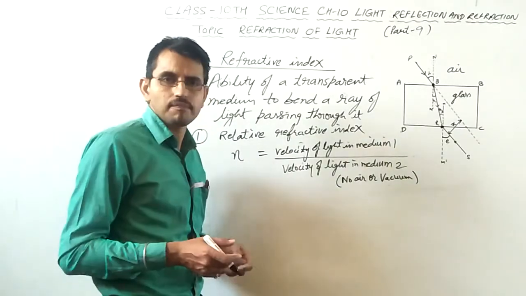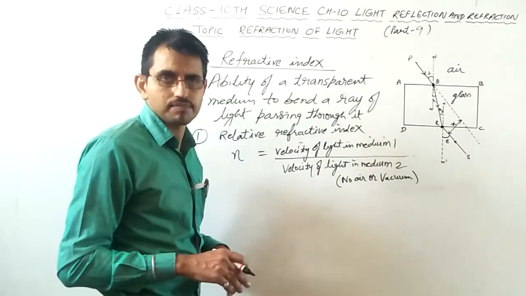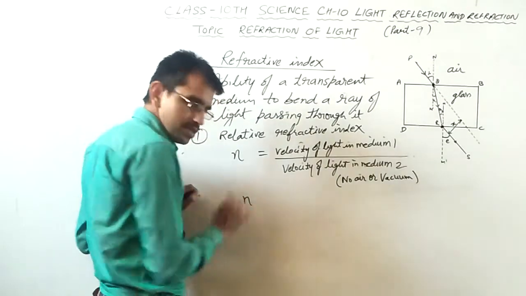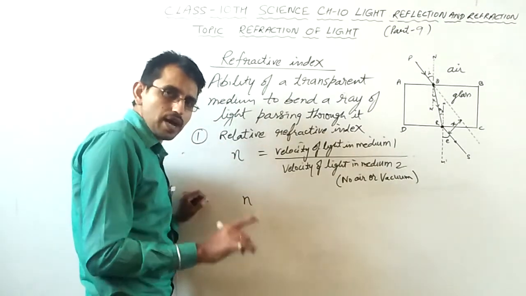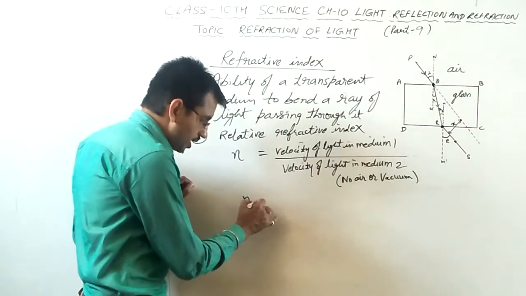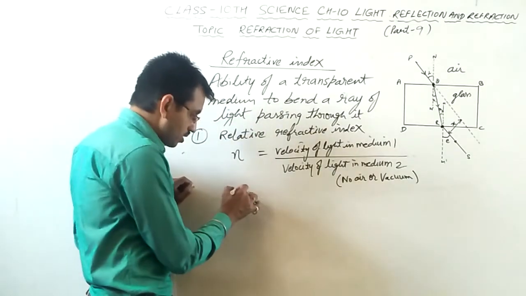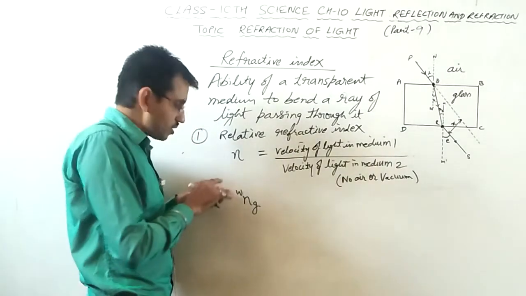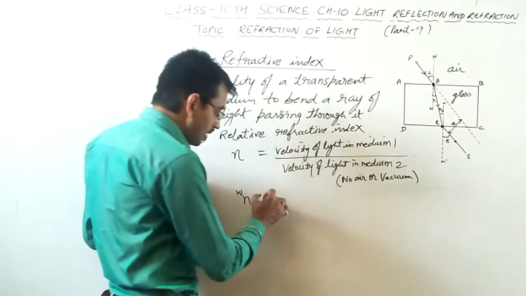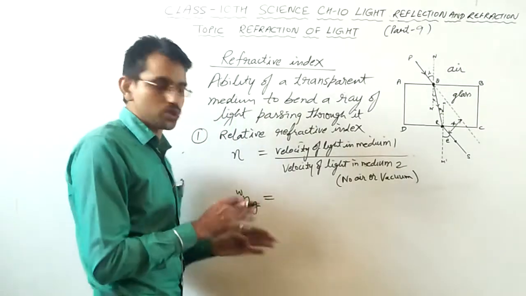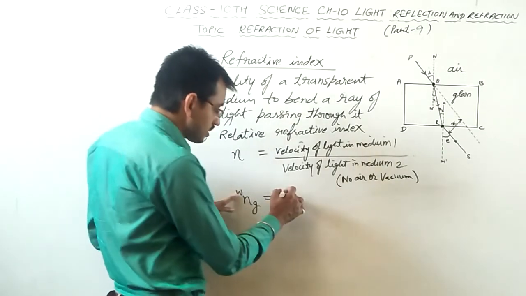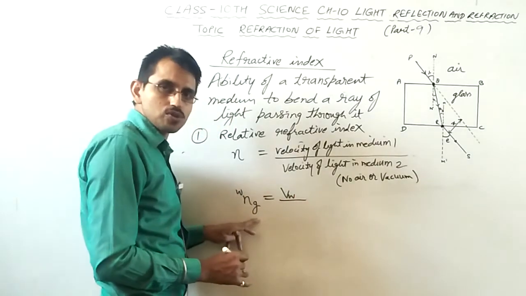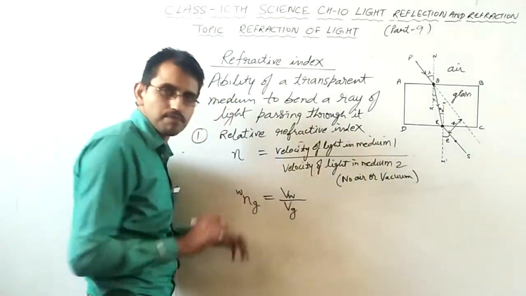So, if we are considering glass and water, then we can make the formula like this: refractive index of glass with respect to water. You are calculating the refractive index of glass with respect to water. So water will come here, glass will come here, and it will simply help you in making the ratio, and its ratio will be made like this: velocity of light in water, that is Vw, upon velocity of light in glass, that is Vg.